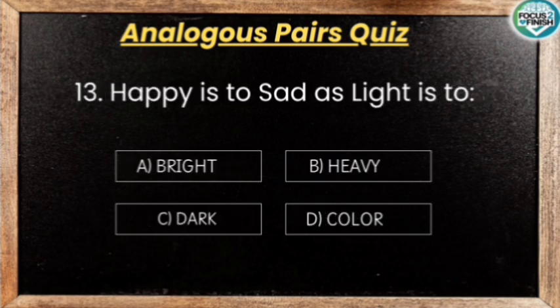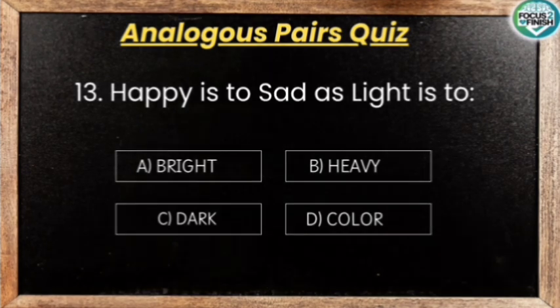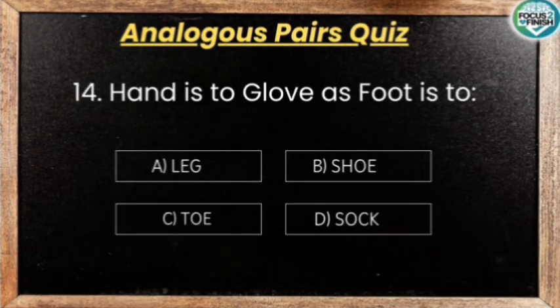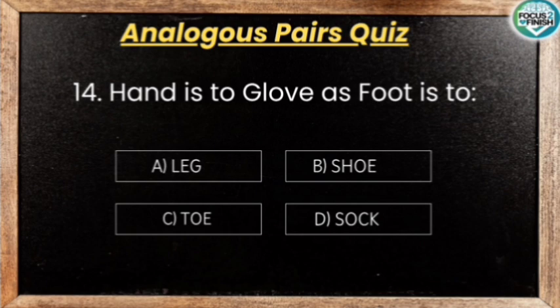Happy is to sad as light is to. Happy and sad are antonyms, as are light and dark, so the answer is dark. Hand is to glove as foot is to. A glove is worn on a hand, and a shoe is worn on a foot, so the answer is shoe.